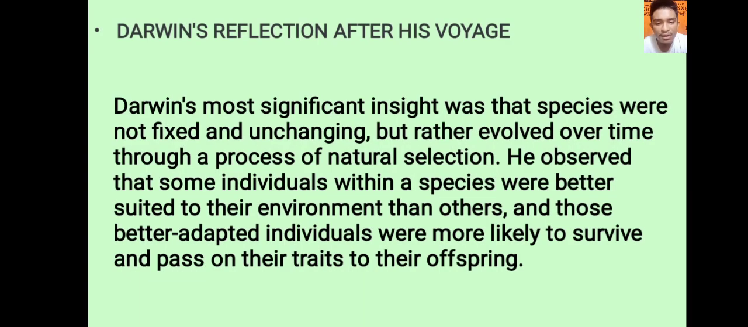His most significant insight was that species were not fixed and unchanging, but rather evolved over time through a process of natural selection. He observed that some individuals within a species were better suited to their environment than others, and those better adapted individuals were more likely to survive and pass on their traits to their offspring.